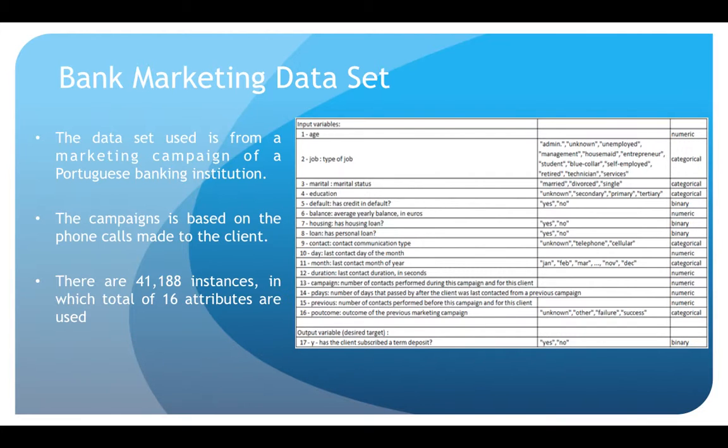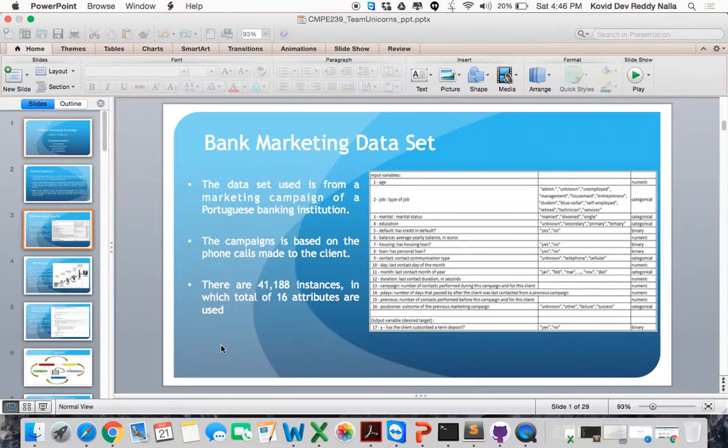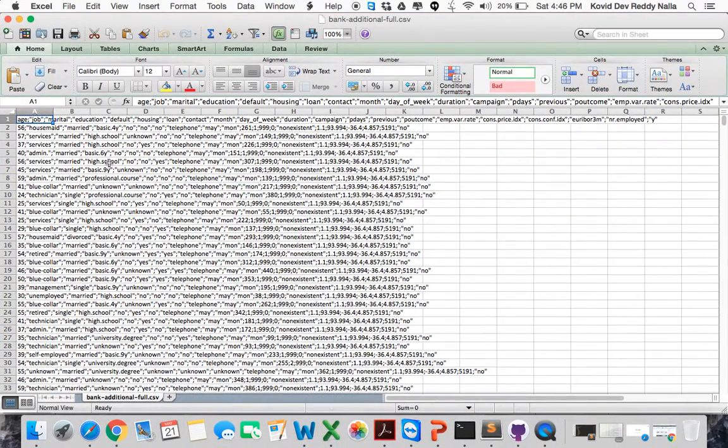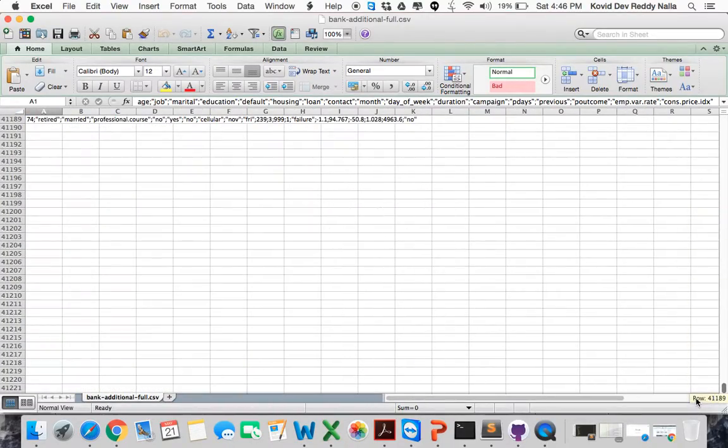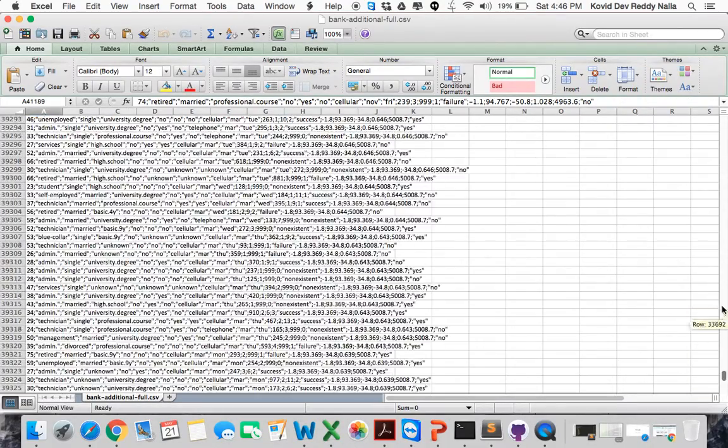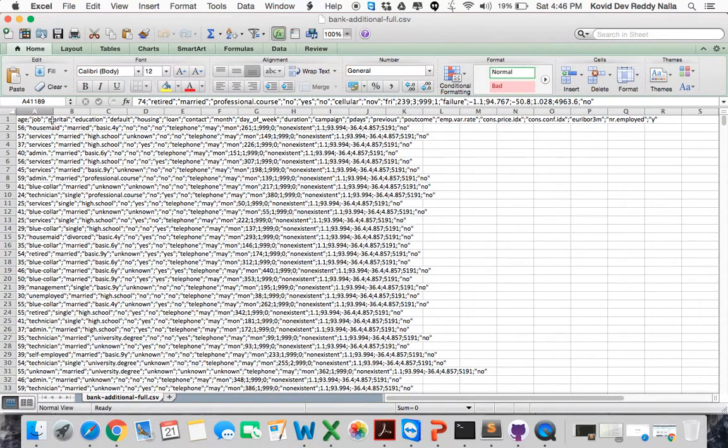So I will go and show you the data set we are using. Here you see our data set, with different columns. This is the original data set with 41,000 rows. If I go down, it has 41,189 rows over here, and the first row is the header row, so it's a total of 41,188 records.